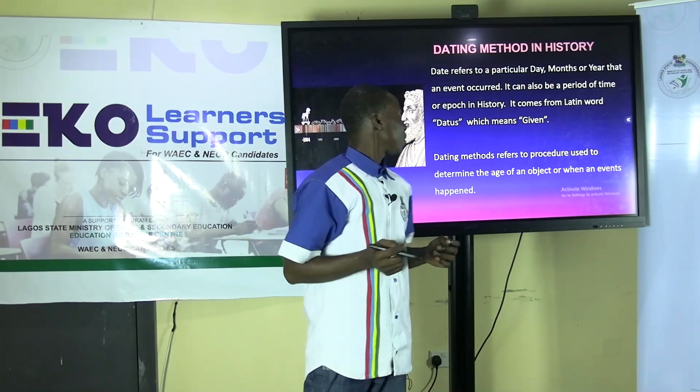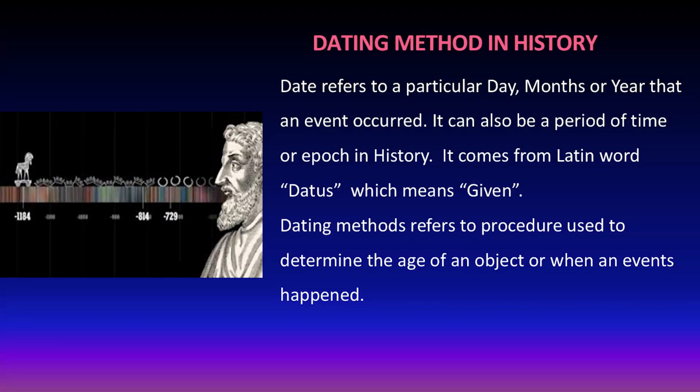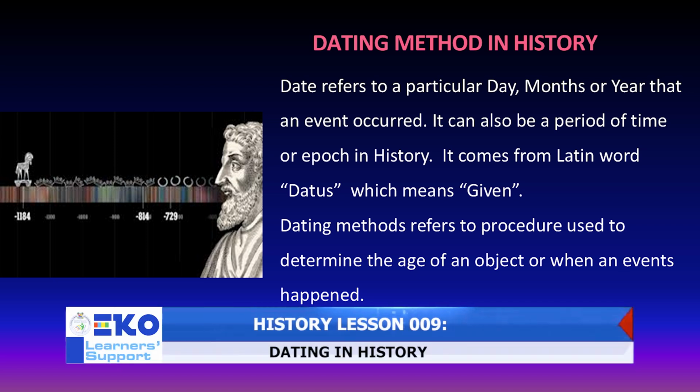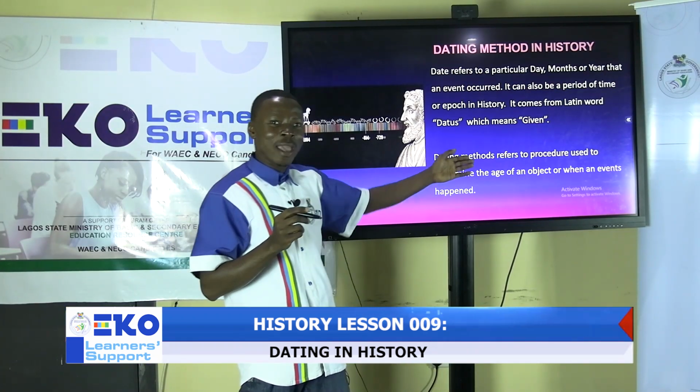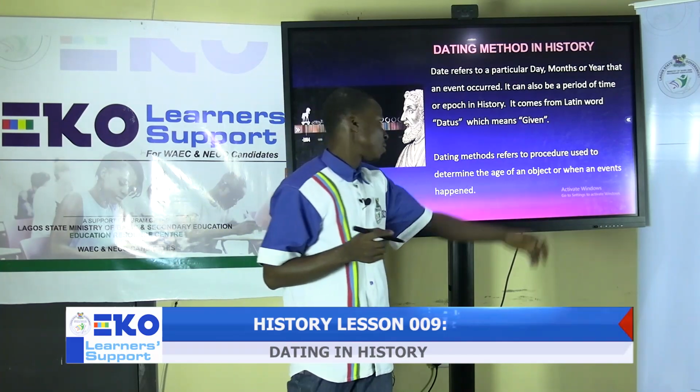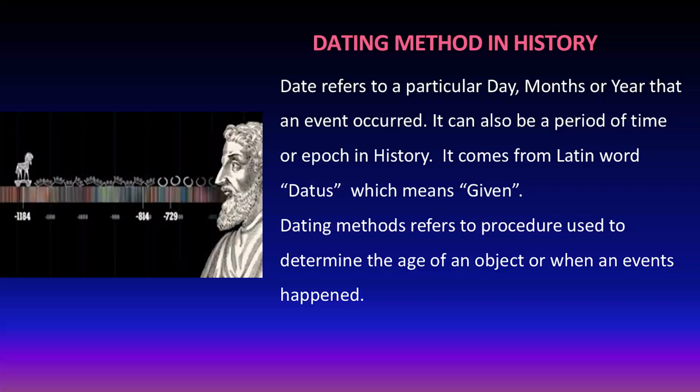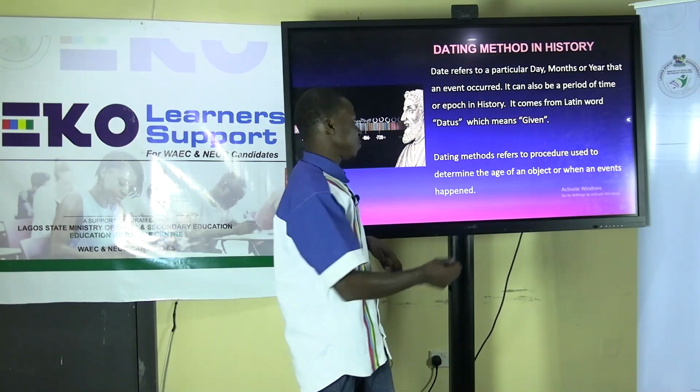Dating method in history. Date refers to a particular day, month, year, or a particular time that an event actually occurred. It can also be a period of time, an epoch in history. It comes from the Latin word datus, which means a given, a specific time. That is where the word date comes from. And dating method refers to the procedure used to determine the time an event occurred by historians.